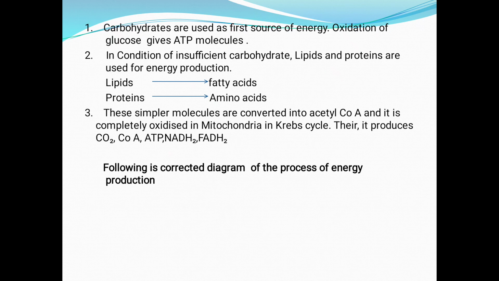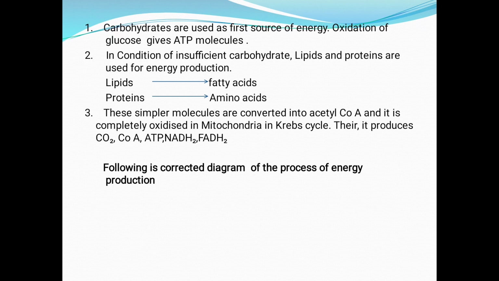First point, carbohydrates are used as the first source of energy. Oxidation of glucose gives ATP molecules. Second, in the condition of insufficient carbohydrates, lipids and proteins are used for energy production. See, the lipid is converted into fatty acids and proteins are converted into amino acids.